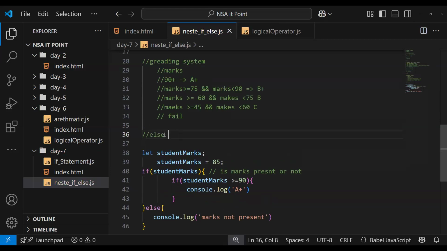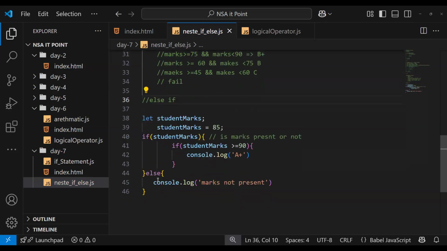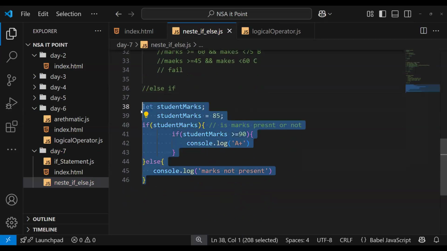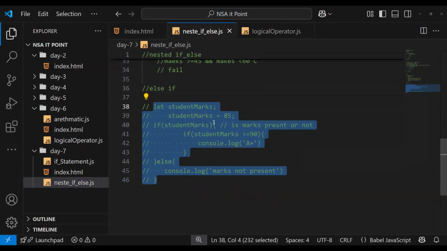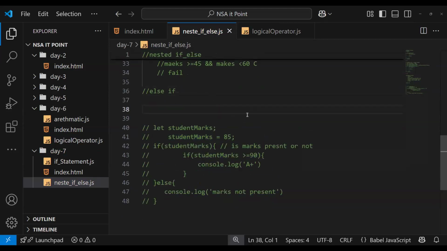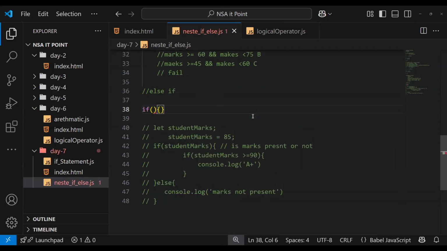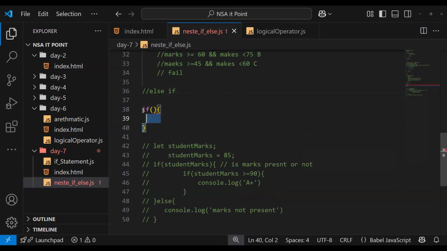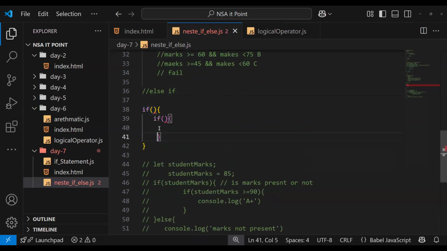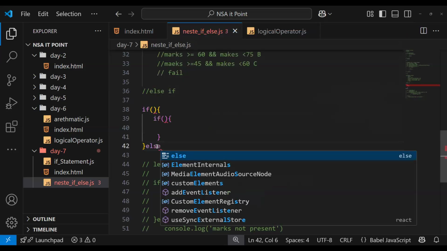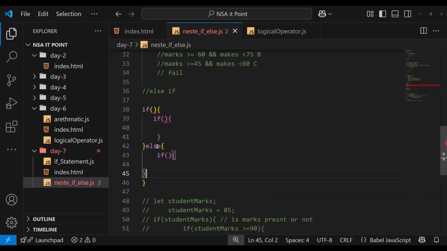What is else if? Inside else you can write if too. I'll show you the syntax. Inside an if statement you can write an if statement, as I showed you before. Similarly, inside an else statement you can also write an if statement, but not like that. We have a slight difference.